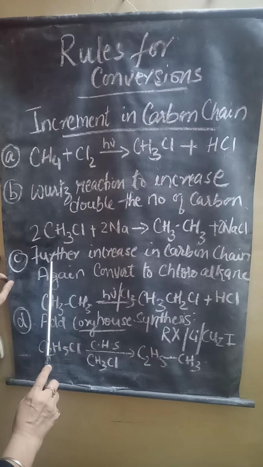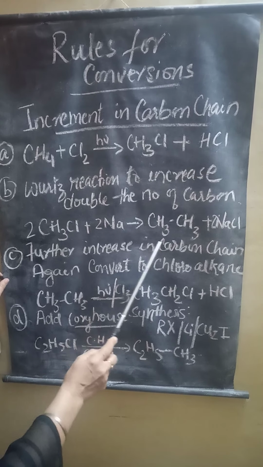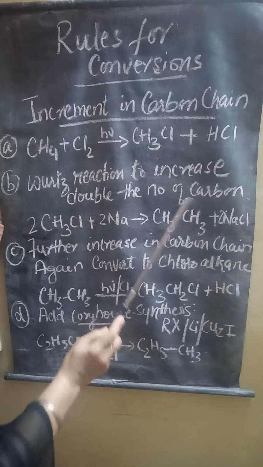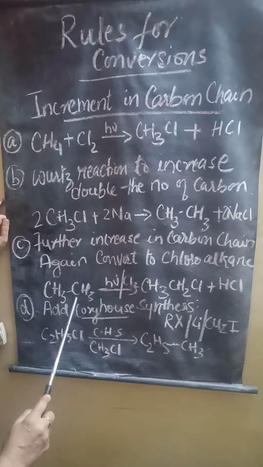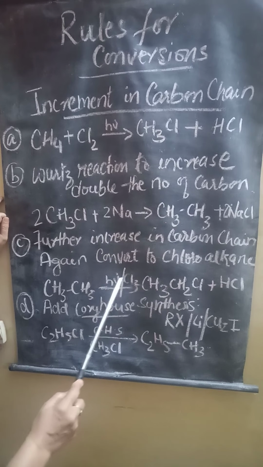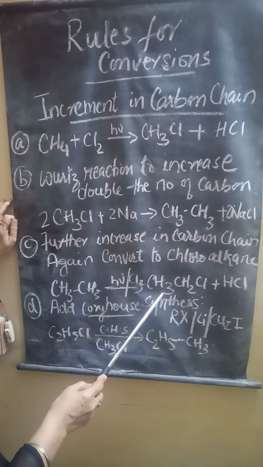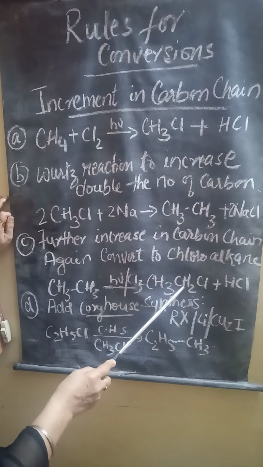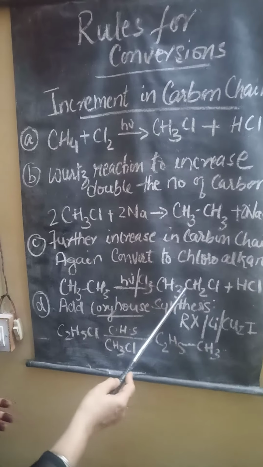Third step, further increase in carbon chain. If you want to increase more carbon chain in this ethane, you have to again undergo the halogenation reaction. Again you react this ethane with halogen and sunlight. Then again the halo compound, chloroethane, is formed. This chloroethane can then be increased further, with more carbon.